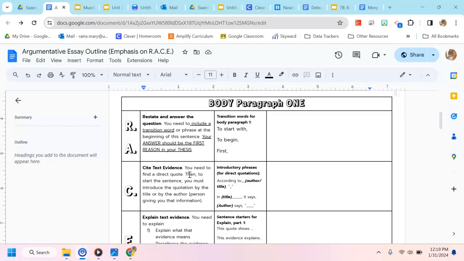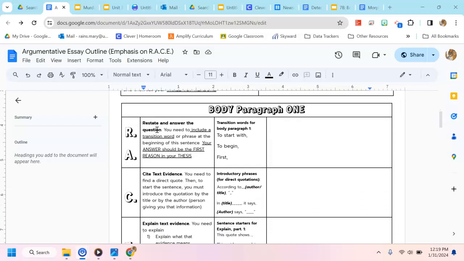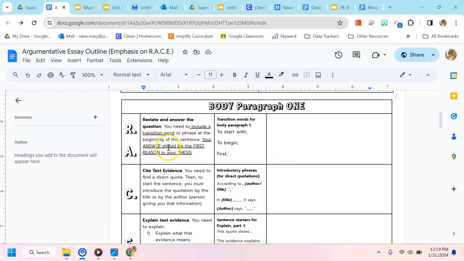So it's stuff that you maybe already have done, or it's a model that you might have already had to write. So the first sentence would be the restate and answer of the question, just like the thesis was. The only difference is that you will only be including your first reason. So you will restate and answer the question because, and then reason 1. The other slight difference would be that for each body paragraph, you need to include a transitional word or phrase.